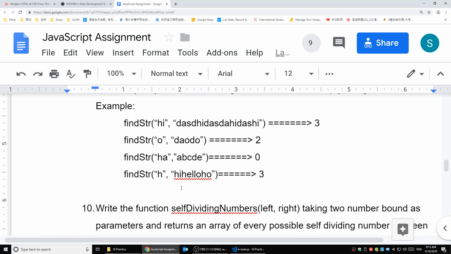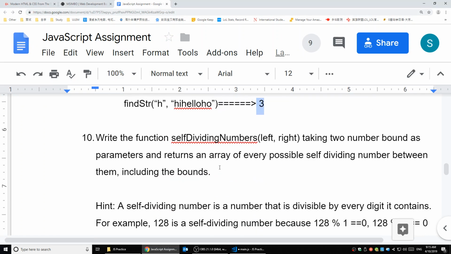Same thing here: if we use H to separate, there's an empty string before it as the first part, the second is I, the third is ELLO, and the fourth is O. We separated it into 4 parts, so there are 3 H inside it. So if we just do a split and minus 1, we directly get the answer, in just one line. That is number 9.